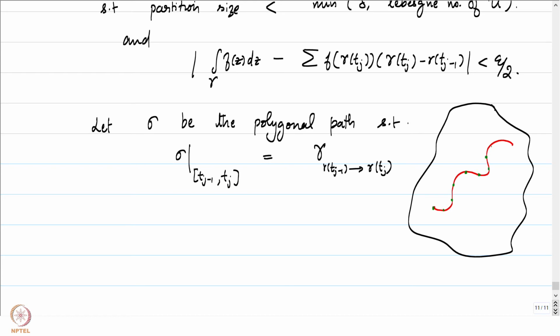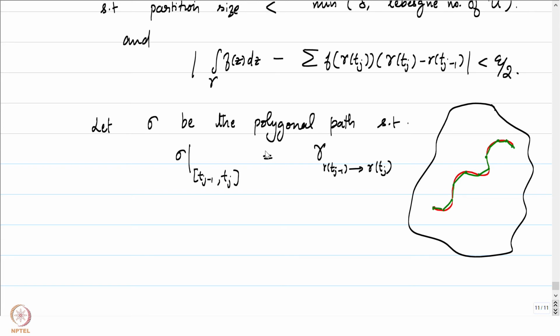The assumption of this partition is that its partition size is less than the minimum of the two numbers above, and we are going to look at the lines joining these points, straight line paths. So this is precisely our sigma. The green path, which is a polygonal path, is going to be sigma.